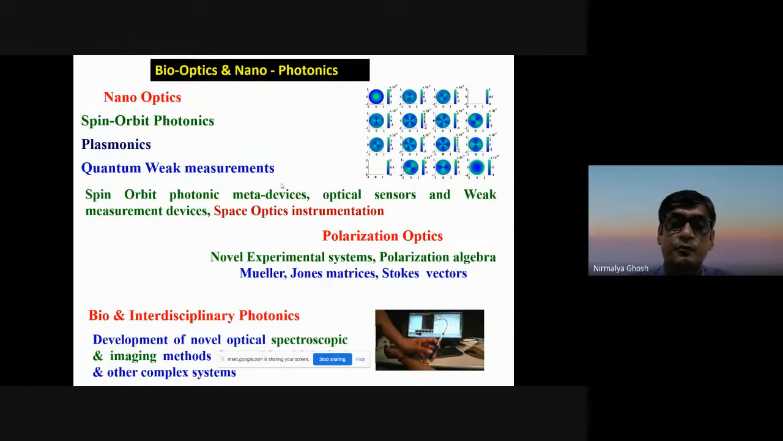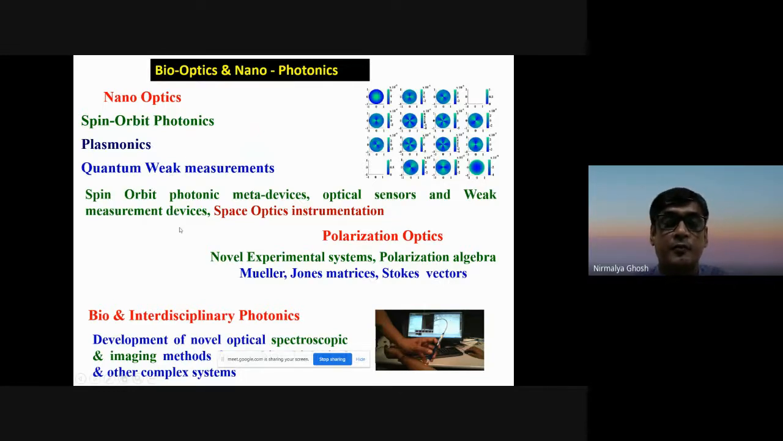Our research group is called the Biooptics and Nanophotonics Research Group. I will briefly talk about our themes of research, which are mainly in the domain of nano-optics, and spin orbit photonics, which I will be talking about, is the main theme in this area. We also work on plasmonics, surface plasmon resonance or localized plasmon resonance in metal dielectric interfaces and metal dielectric structures. And the use of quantum weak measurements in classical optics and in plasmonics is another area that we are working on.